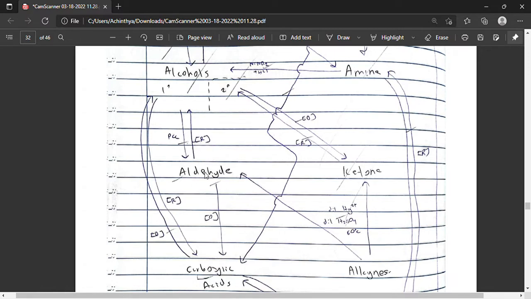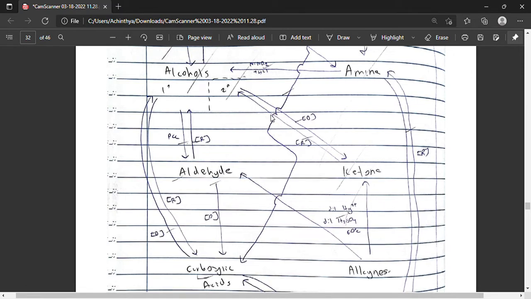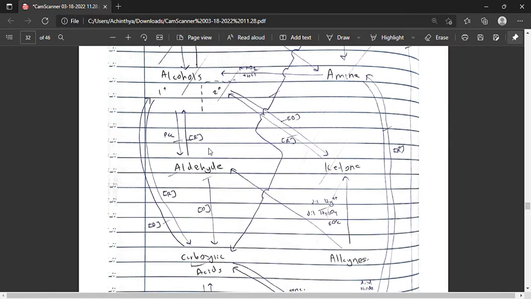If you have secondary alcohols, we can oxidize those secondary alcohols using strong oxidizing agents like H plus KMnO4 and convert secondary alcohols into ketones. And secondary alcohols can be obtained from ketones by reducing ketones using the respective reducing agent, as in lithium aluminum hydride in dry ether. Okay, now let's go back to aldehydes.